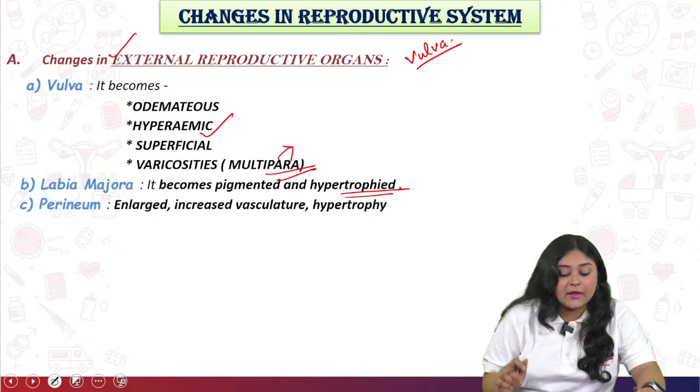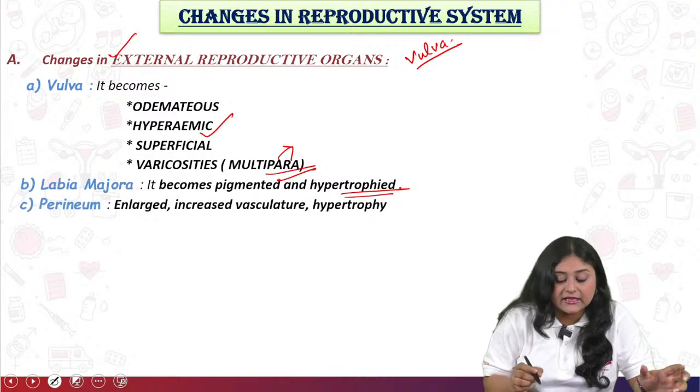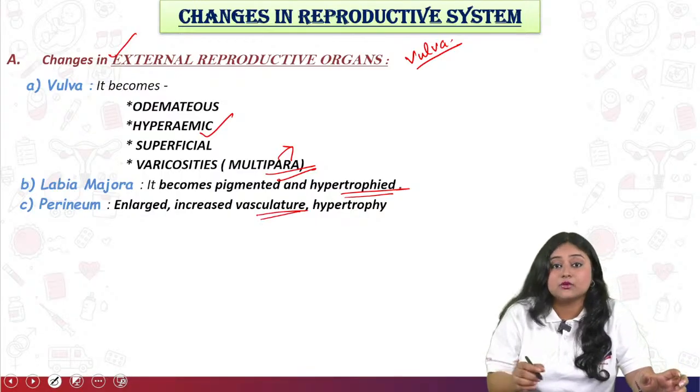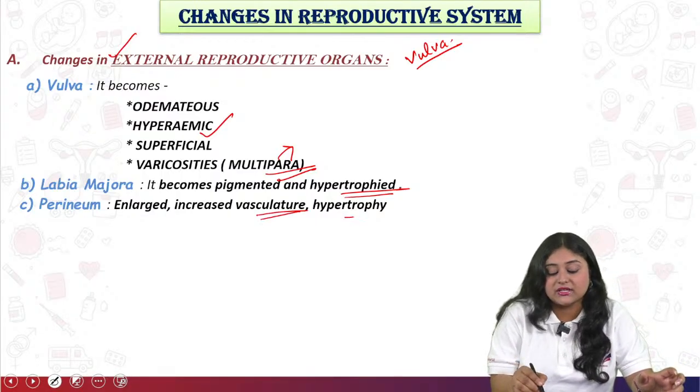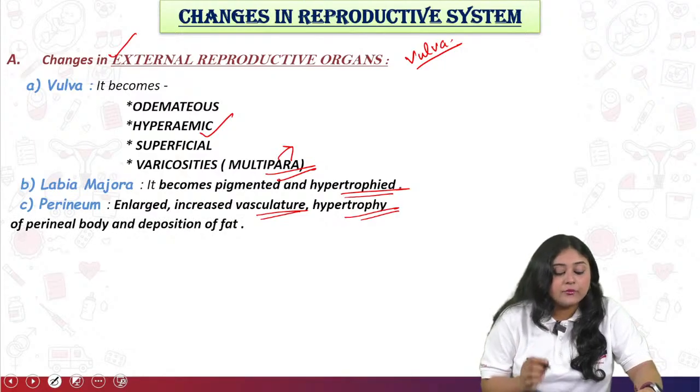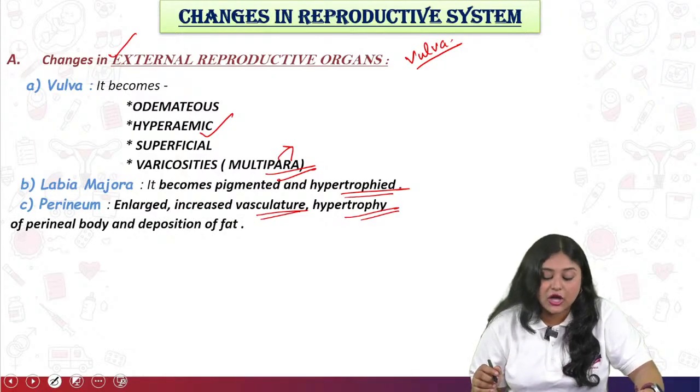Next one is the perineum. For the perineum, it becomes very enlarged, with increased vasculature, meaning circulation; you can see excessive circulation, as well as hypertrophy of the perineal body and deposition of fat.